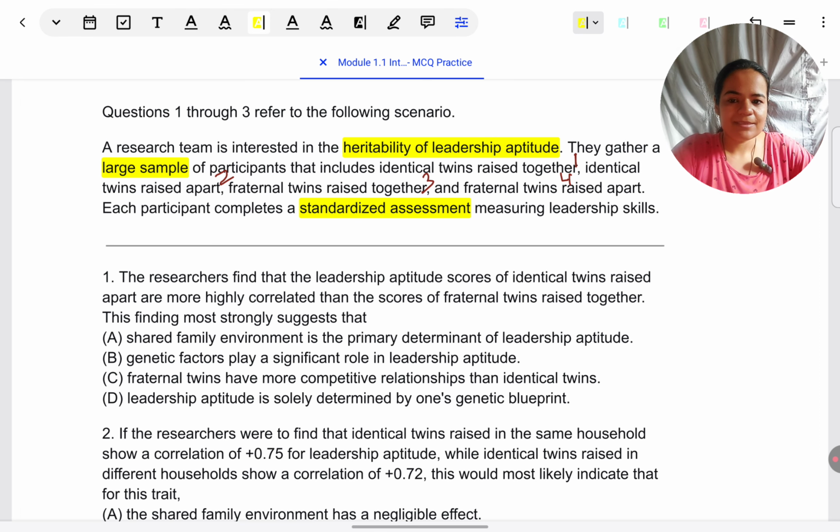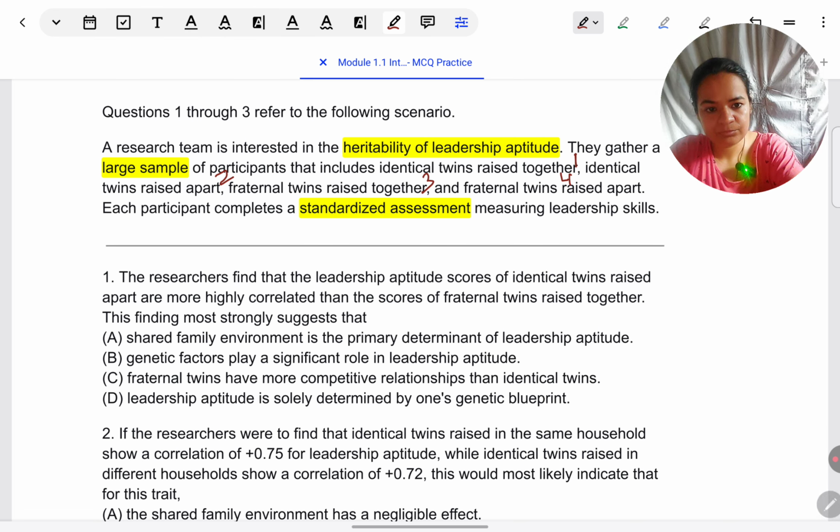Here they're telling us in the first question, the researchers find that leadership aptitude scores of identical twins raised apart are more highly correlated than the scores of fraternal twins raised together. So what they found is in condition 2, the leadership aptitude is much more shared, has much more concordance than in condition 3.